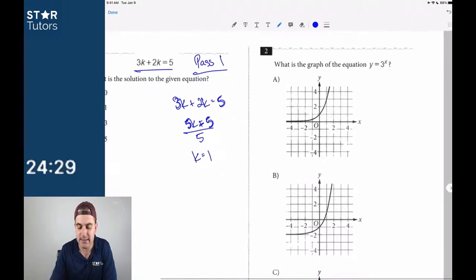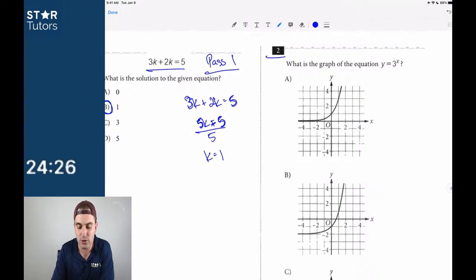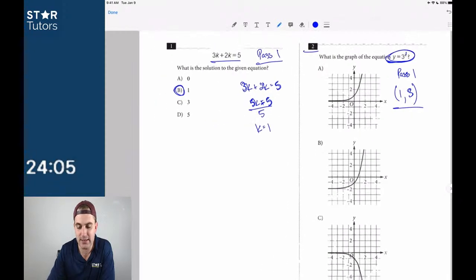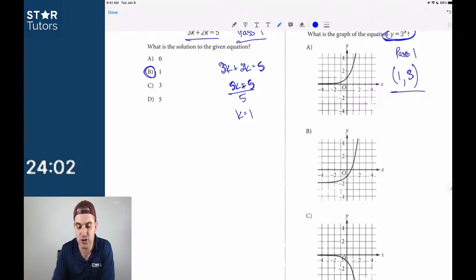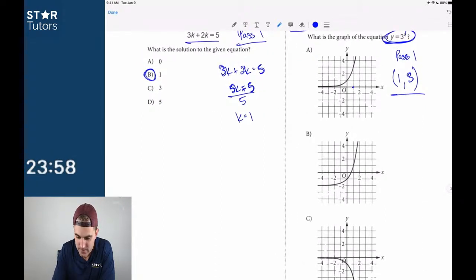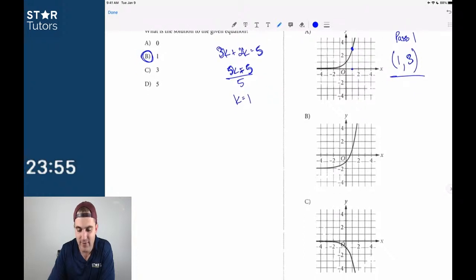Now, again, we're expecting that a little bit. Number 2: anytime you have graphs in the answer choices, don't forget that we can always just plug in numbers, right? So I think this is also a Pass 1 question. Let's say when x is equal to 1, what is y equal to? Well, if I plug in 1 for x, y is equal to 3. So in this graph, we need a point that shows up as (1, 3), because I just did that. You can plug in points. That would be an XY column. So let's see, 1 here up to 3. This first graph A works for that one.